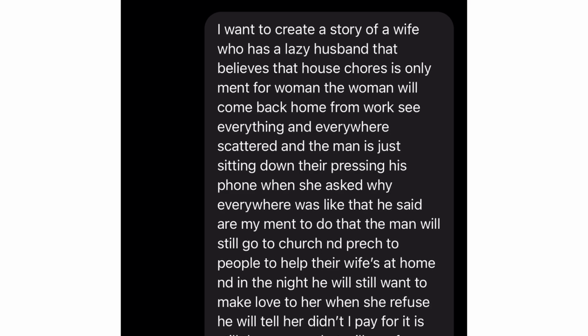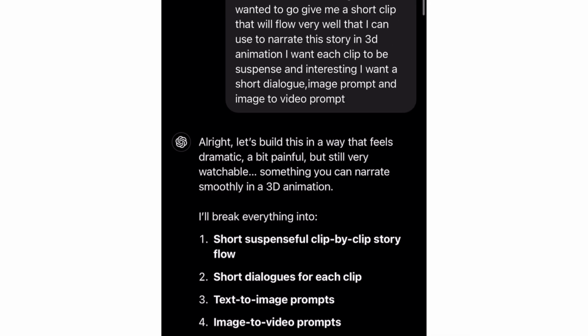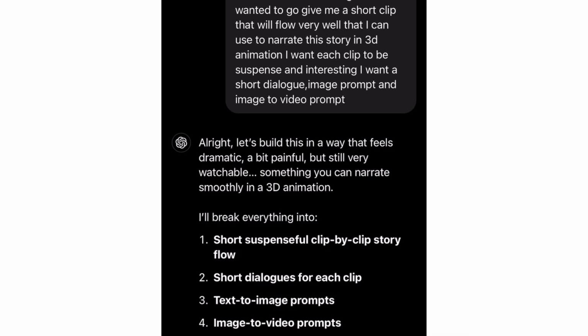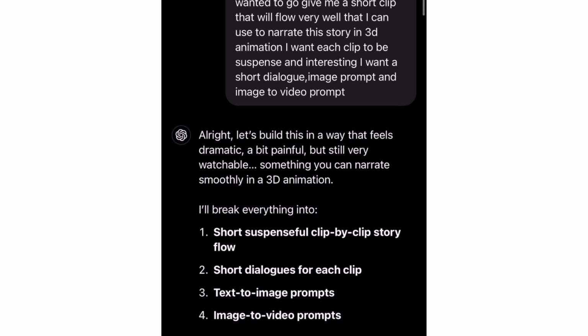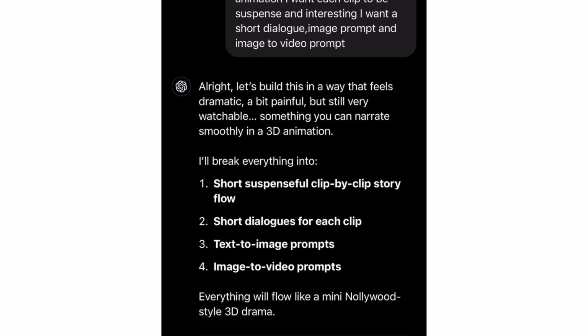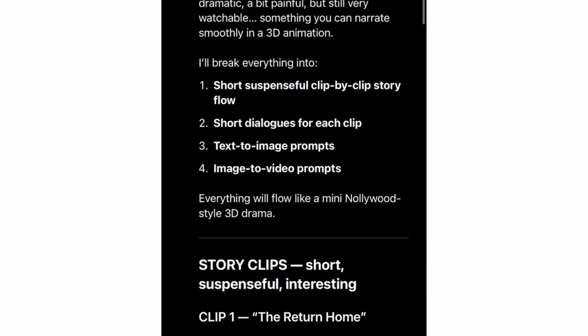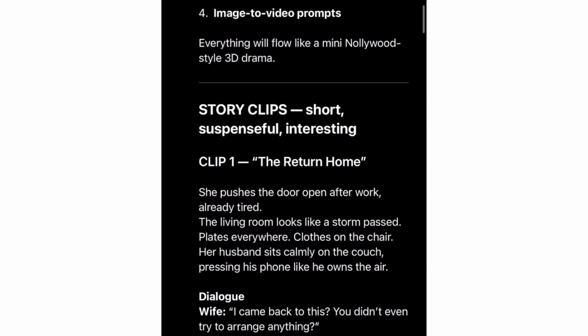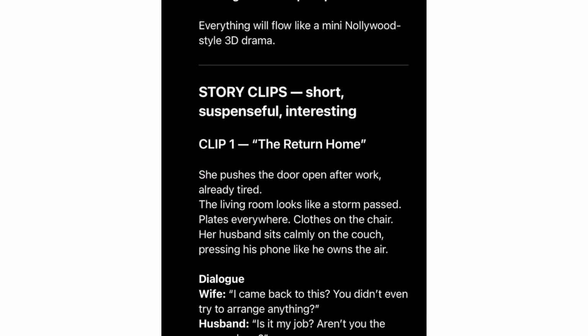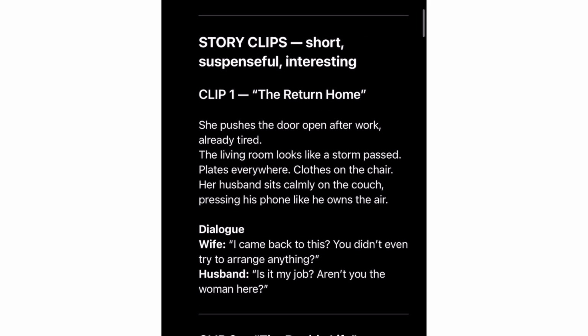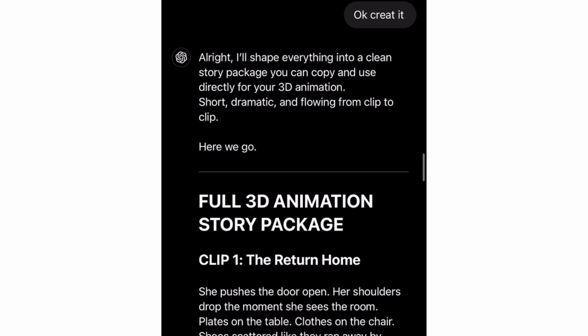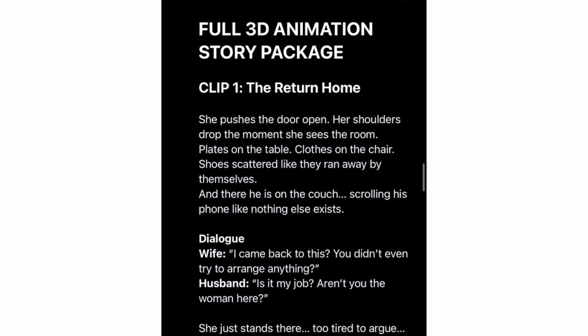I narrated to ChatGPT and ChatGPT gave me the exact prompt I needed. Like it gave me the dialogue, the text to image, then gave me image to video. Please always make sure that you read it one after the other so that you can be able to remove the things you don't want and add the things that you want, so that the clips will flow very well. So the next thing to do is to generate your image.